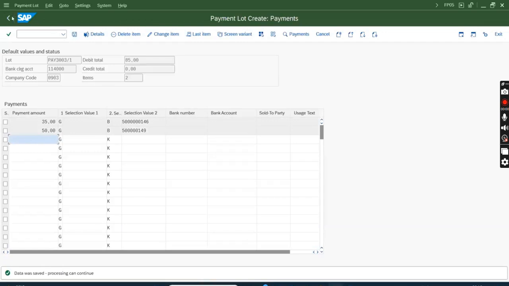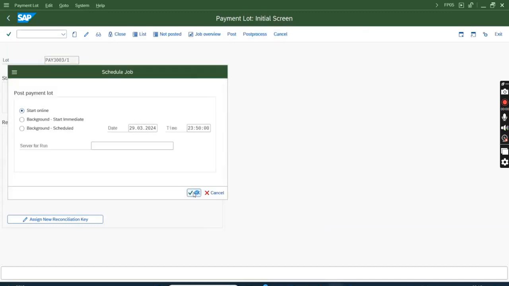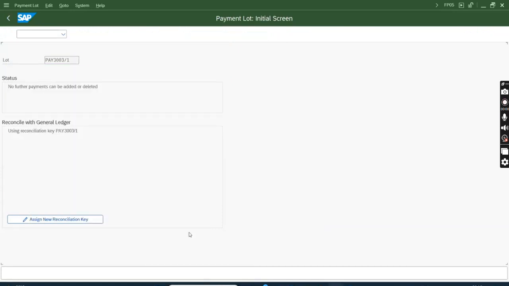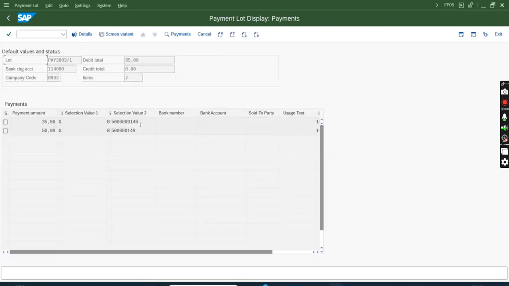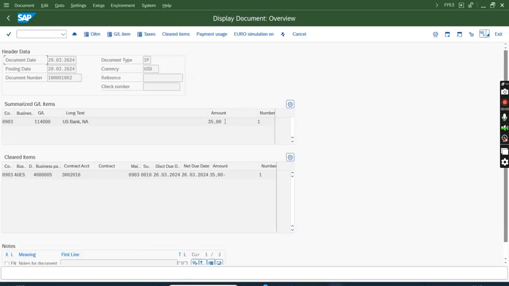Save, back, close, yes, and post. See posting, earlier we used to get the message posting made, but now I am seeing posting made and post processing required. If I go inside, I will see the first item, the payment is posted. The accounting entries are bank account debit and customer credit, $35. Now I'm going for the second line.